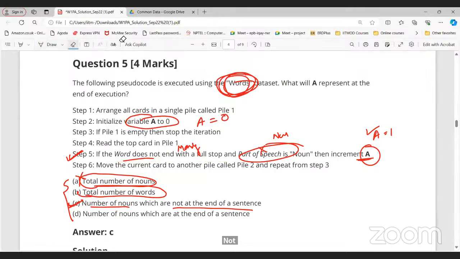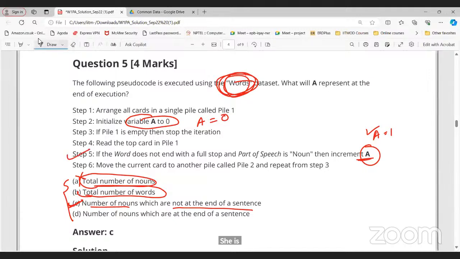C is correct. So this type of question you can solve within 1 minute, if you just know this particular step, which is mentioned in step number 5, right? Yes, sir. Okay, anyone, any doubt in this question?